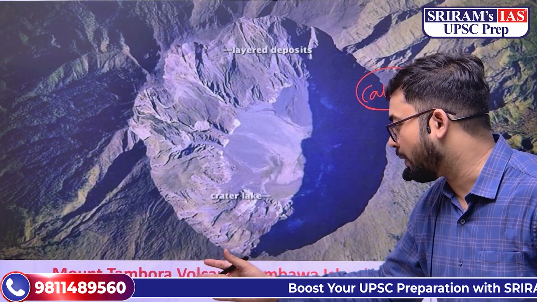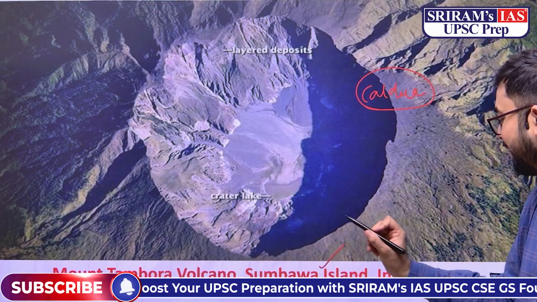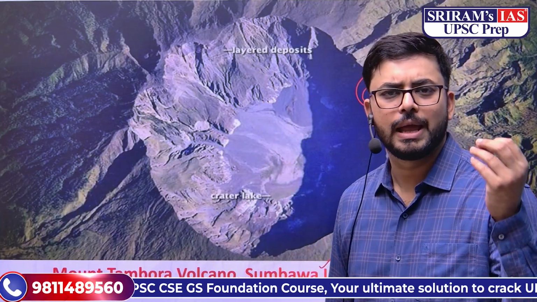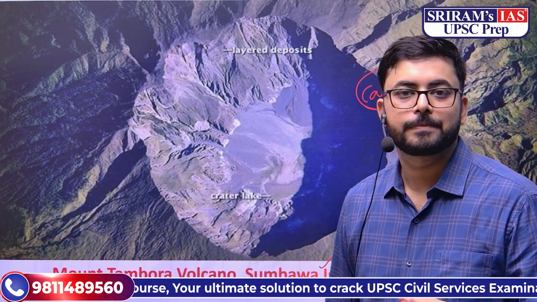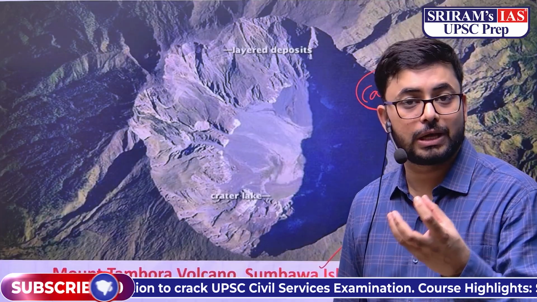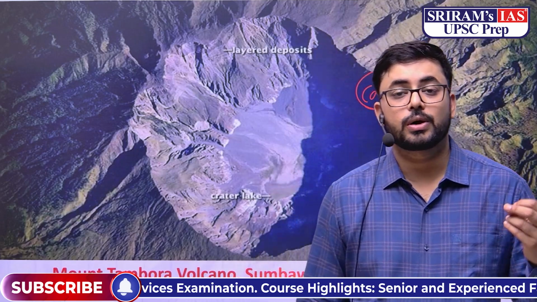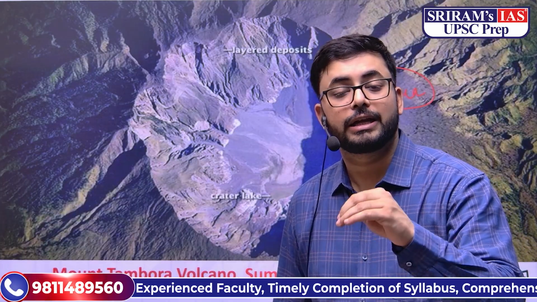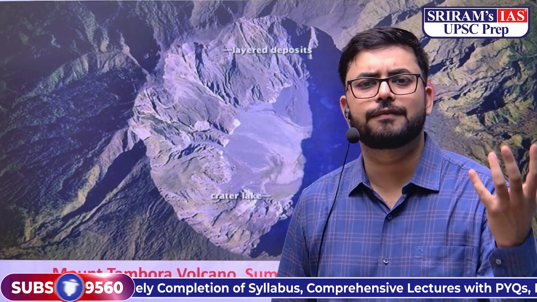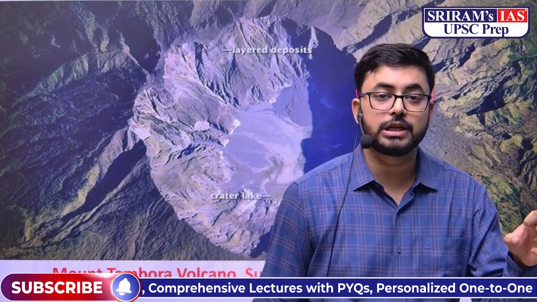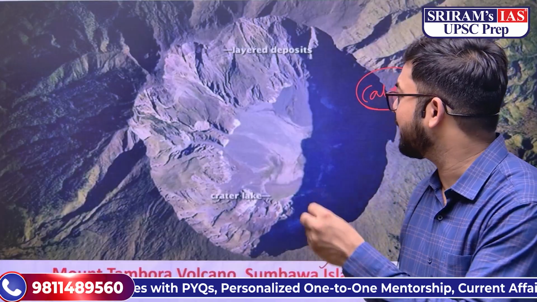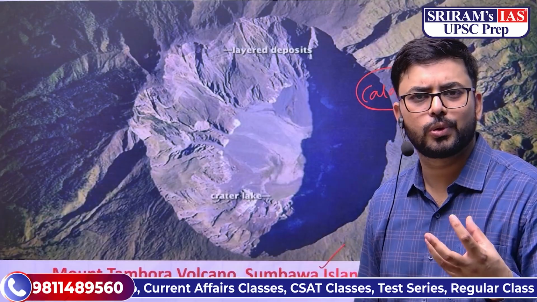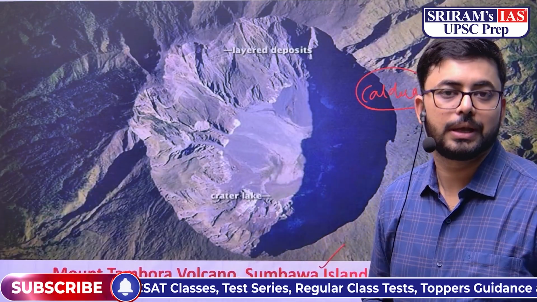तो एक बहुत ही famous example है Mount Tambora volcano जो कि located है Sumbawa Island, Indonesia के अंदर. So very, very famous type. Calderas are known for massive explosions. They bring a lot of destruction also when they are located near the population centers, or mostly जो volcanoes होते हैं they are located near the tectonic activity. So plate tectonic activity जहां होती है, जैसे ring of fire है Pacific Ocean के पास, वहां पे mostly volcanoes होते हैं. और अगर आसपास population centers हैं so they bring a lot of damage, death and destruction also. Massive vent opening create होती है और अपने ऊपर ही वो collapse हो जाता है.